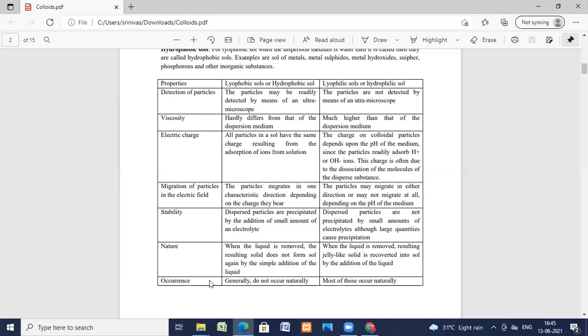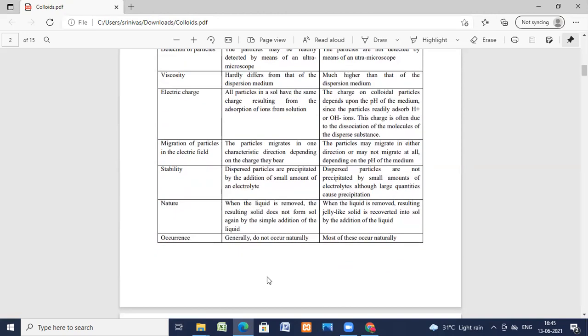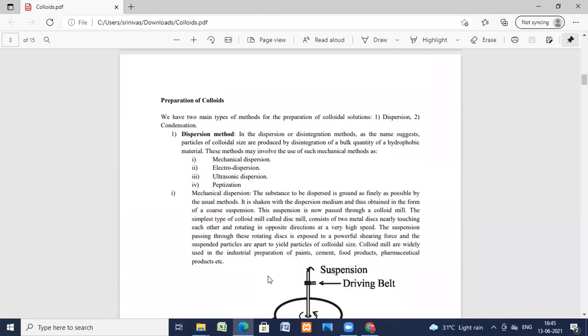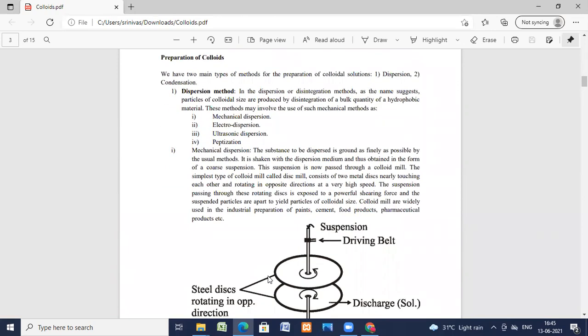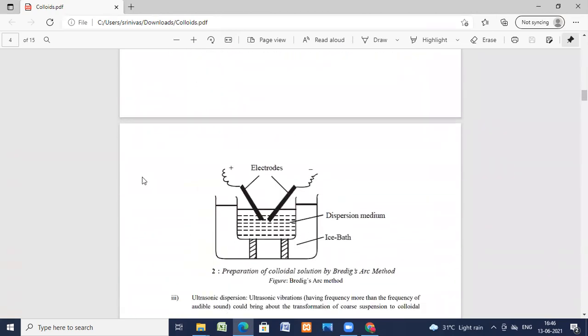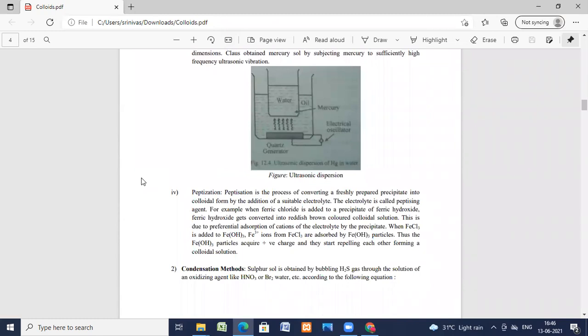Now let us see the occurrence. These do not occur naturally, and these occur naturally. The hydrophilic will occur naturally. You just can't see hydrophobic soles naturally. You have to prepare them. Now let us go for the preparation of the colloids. How do you prepare? The general methods of preparation of the colloids are the dispersion method, and the next one is the condensation method.